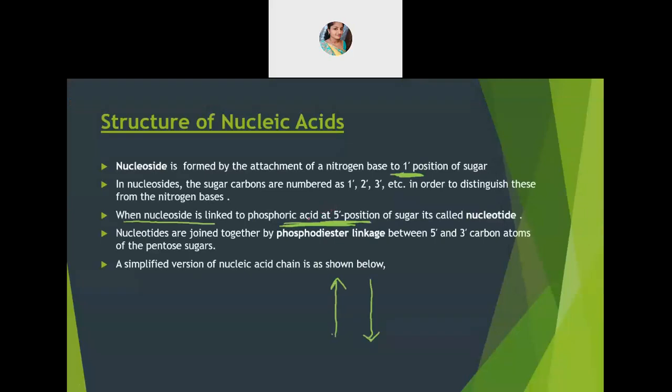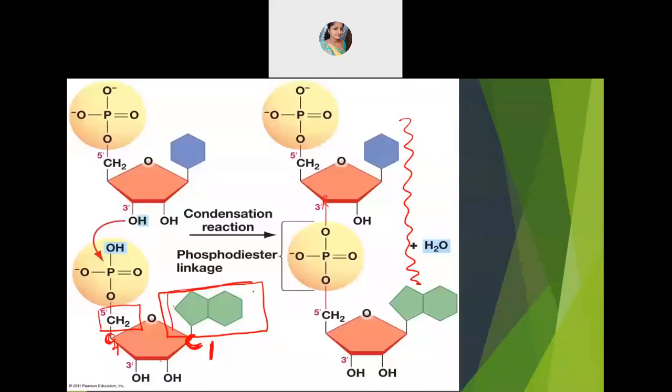So how are these arranged? I was explaining to you. If you see, 3 groups are present. We have the nitrogenous base, then we have the sugar group, and then we have the phosphoric acid, the phosphate group which is present. If you start from the first carbon, you will have your nitrogenous base. The nitrogenous base will be attached to the first carbon.